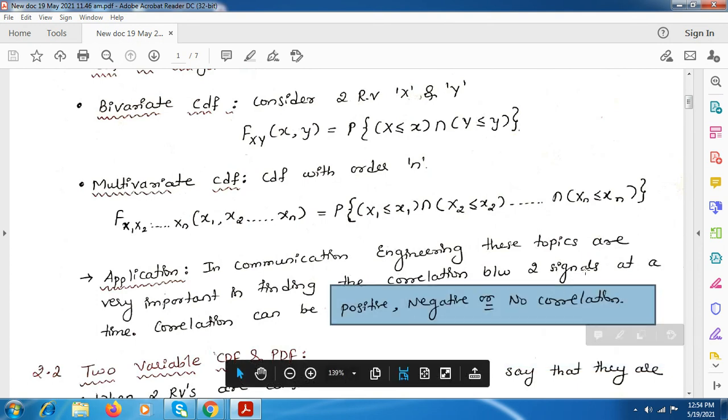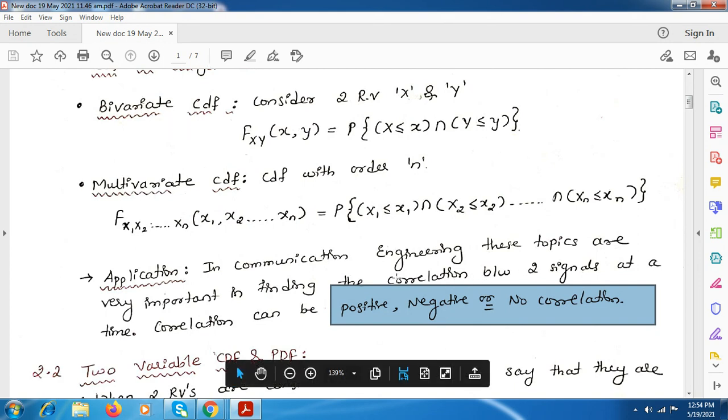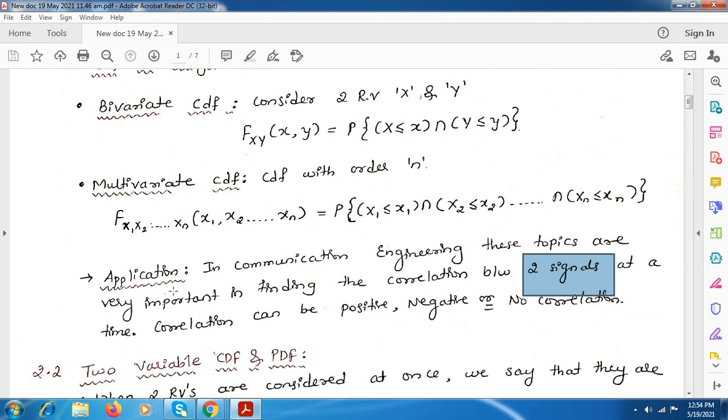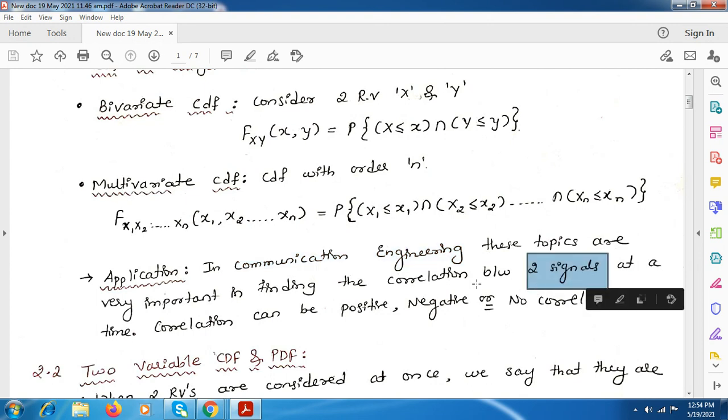Here, signals will be random, and if two signals are considered, we can use this bivariate concept to correlate the two signals. The correlation can be positive, negative, or there might be no correlation for these signals. You can take this application also. There are many other applications, but in communication engineering, mainly for the signals we use it for correlation purposes.